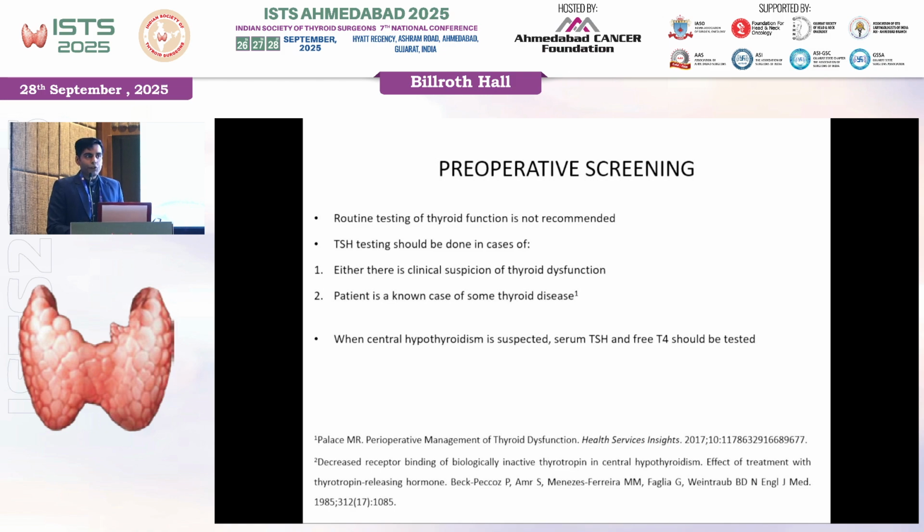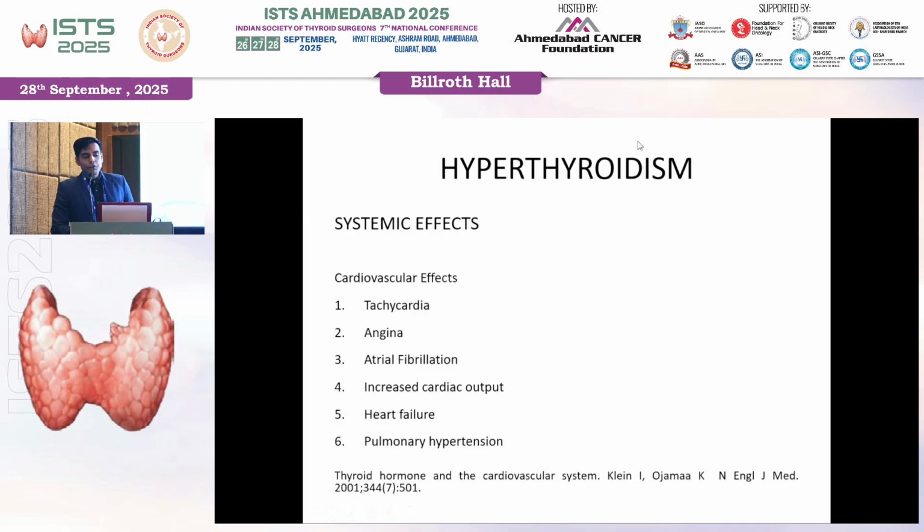It is important to note that if the patient is already taking levothyroxine, then the sample should be taken before the patient has taken the pill for that day. Now coming to the systemic effects of hyperthyroidism, we'll be predominantly discussing the cardiovascular. Patients may have tachycardia, angina, atrial fibrillation, hyperdynamic circulation in the form of increased cardiac output. They are more prone to heart failure.